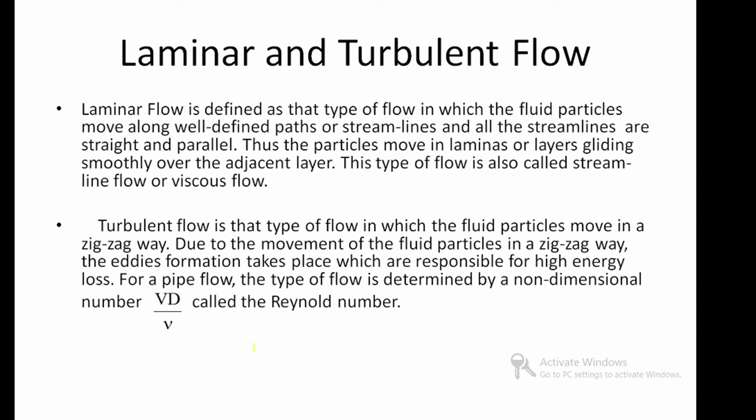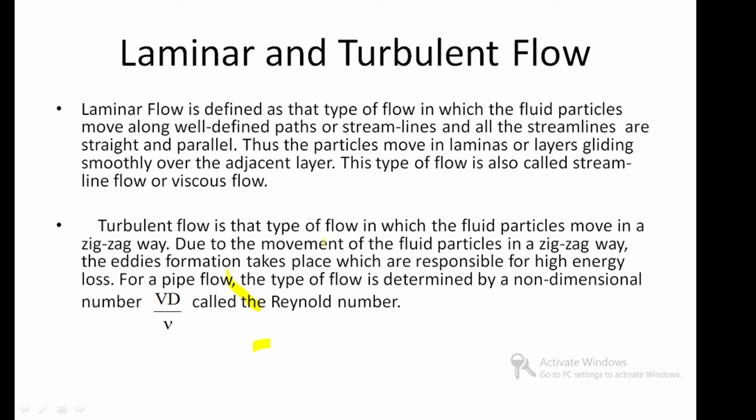Turbulent flow is the type of flow in which the fluid particle moves in a zigzag way. Due to the movement of fluid particles in a zigzag way, eddy formation takes place, which is responsible for high energy loss in pipe flow. The type of flow is determined by a non-dimensional number called the Reynolds number.